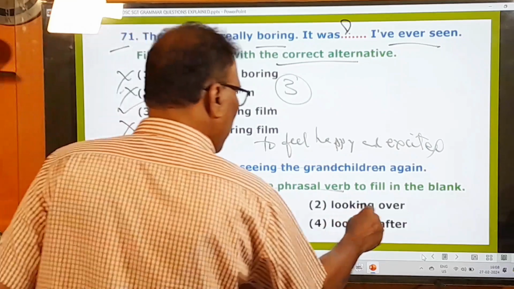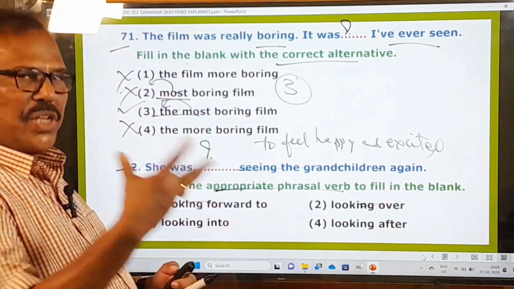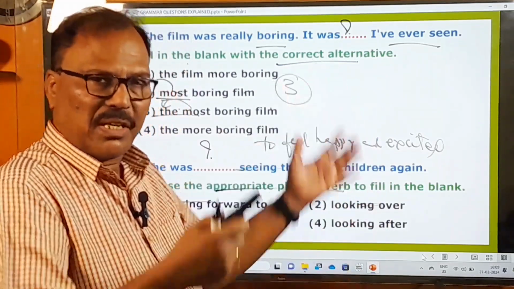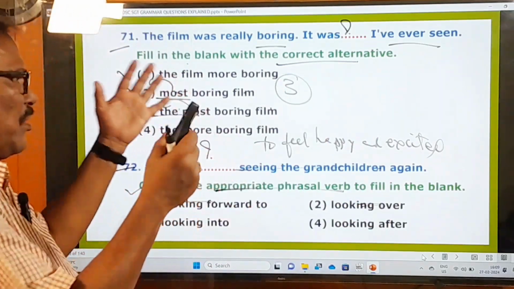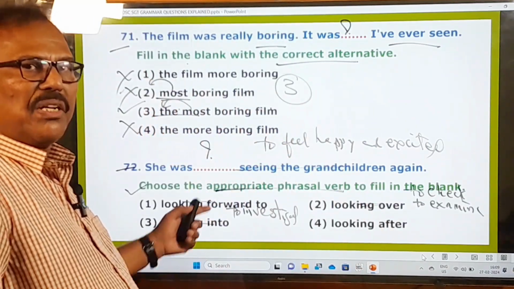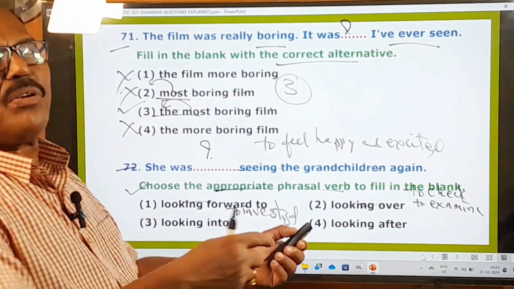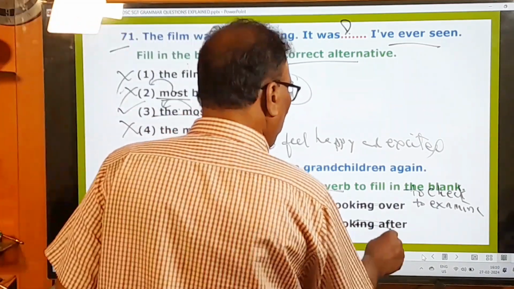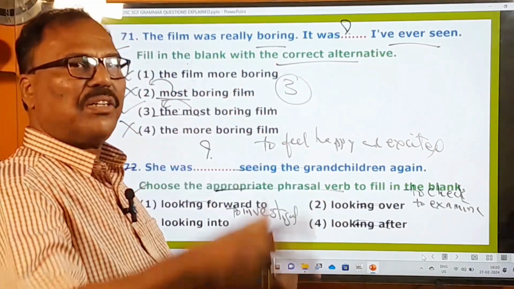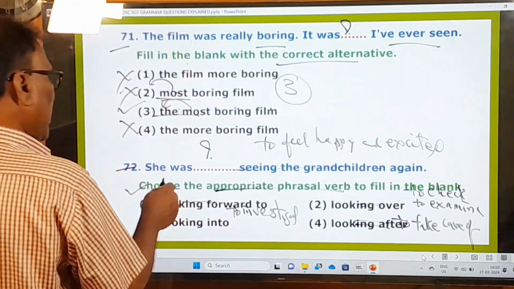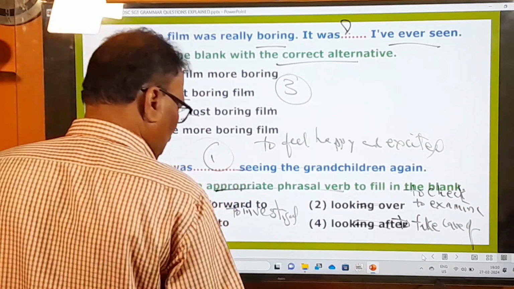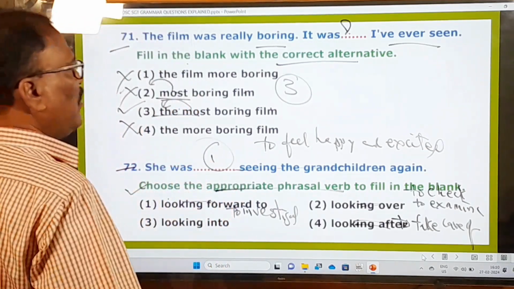Okay, look over. Look over means examine or check. The teacher was looking over the notebooks. She was examining the notebooks. She was checking the notebooks. Looking over means to inspect or to check. Look into means to investigate. The police are investigating this case. That is, the police are looking into this, right? And looking after. Looking after means to take care of. Who is looking after your parents? Who is looking after your grandchildren? So here, this first one is fitting in this blank. The first one is only your answer, and all others are not the right one. And now let's move on to the other questions.